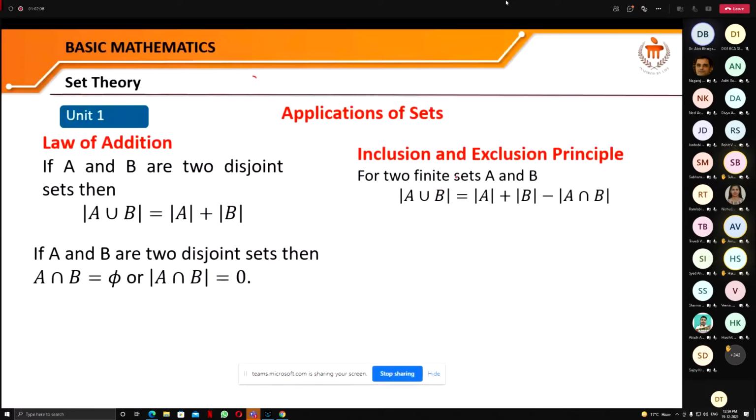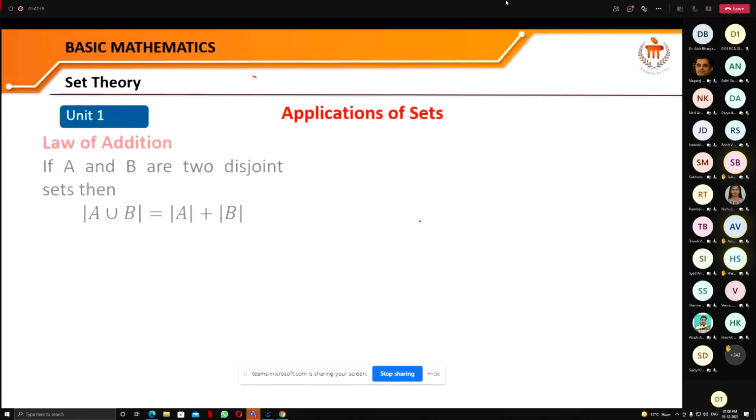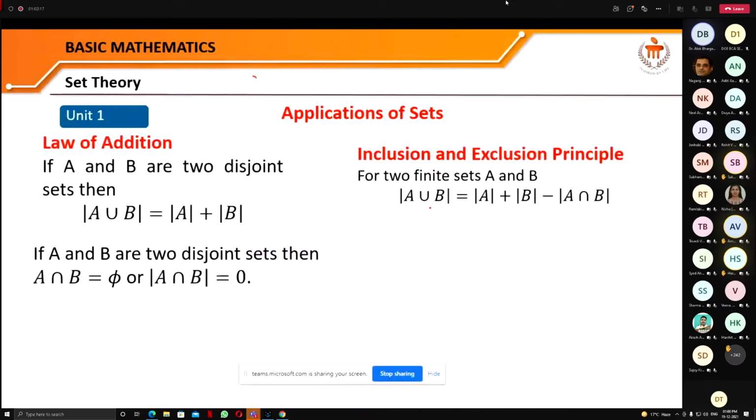This principle says that the cardinality of A union B is equal to the cardinality of A plus the cardinality of B minus the cardinality of A intersection B. Why is it so? Because here we have not mentioned whether the two sets are disjoint or not.